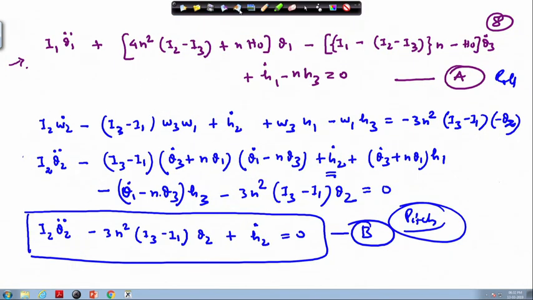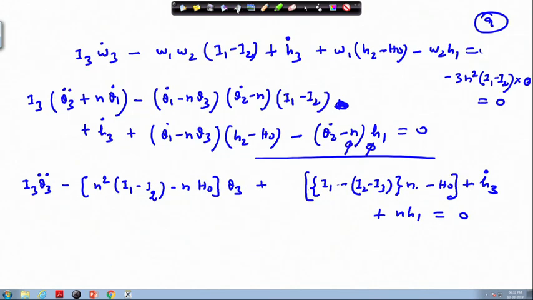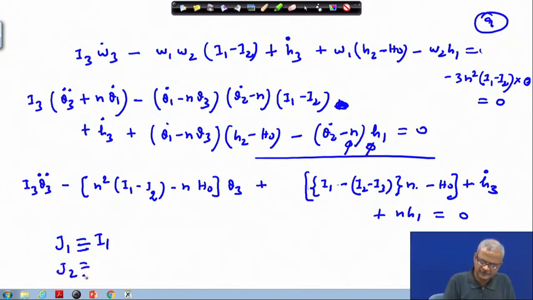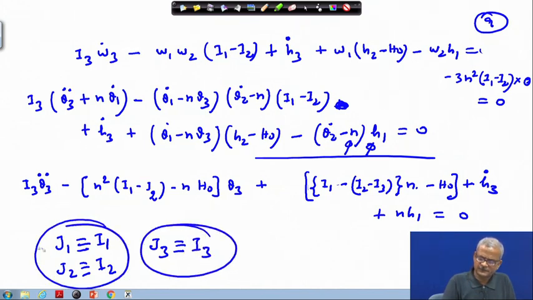So, I will mention here explicitly that J1 is identical to I1, J2 is identical to I2, and J3 is identical to I3. For the wheels, you can use the notation like IW1, IW2, IW3.